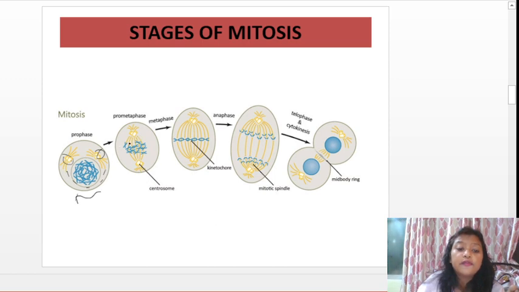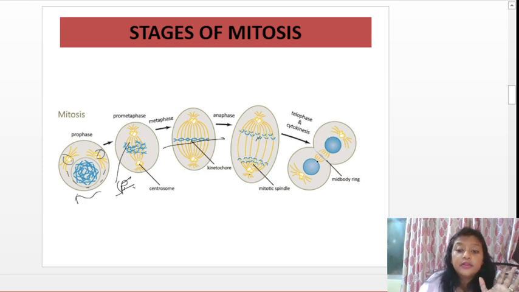You can see spindle fibers out here, they are formed. The chromosomes are starting to align in the center plate, and in metaphase they are completely aligned in the center. In anaphase they are being pulled towards the opposite poles, and during telophase and cytokinesis what is happening?